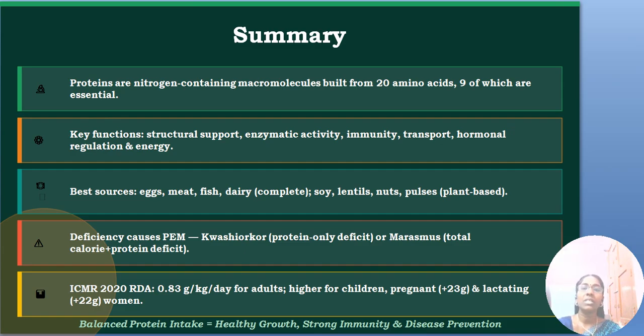And the deficiency diseases cause PEM, that is protein energy malnutrition: kwashiorkor and marasmus. In kwashiorkor only protein is deficient, whereas in marasmus there is a total calorie and protein deficit. And the ICMR recommendation, the RDA, is 0.83 grams to 1 gram per kg body weight, depending upon the occupation, what they are doing, for the adult male or female.